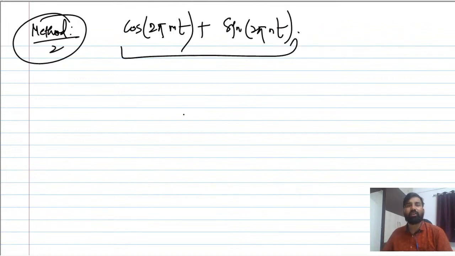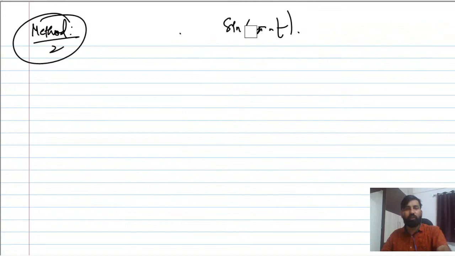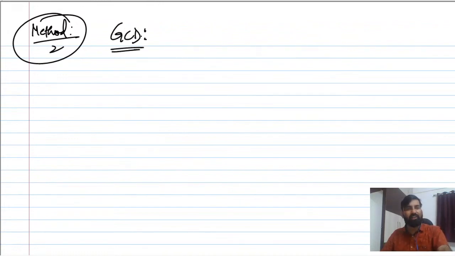If it is given like this, provided these m and n are integers, or even if they are not integers but the ratio comes out to be a rational number, then make sure that if it looks like that, what you can do here is always go for the GCD concept. What is GCD? GCD is nothing but greatest common divisor. So why are we going for GCD? To find the fundamental frequency.